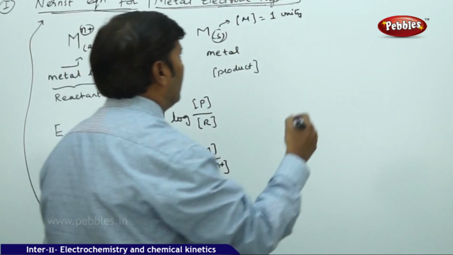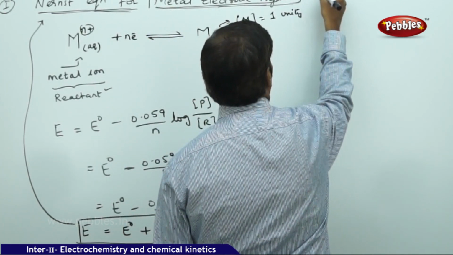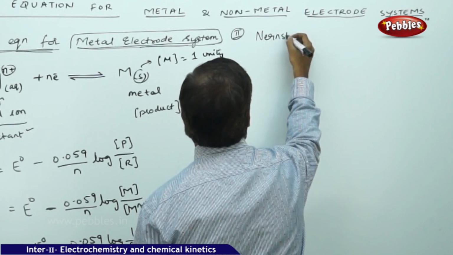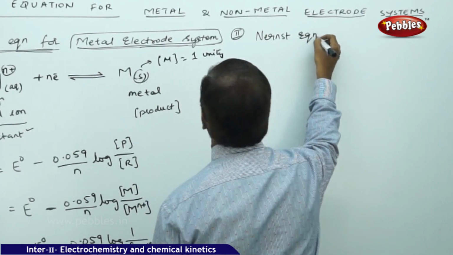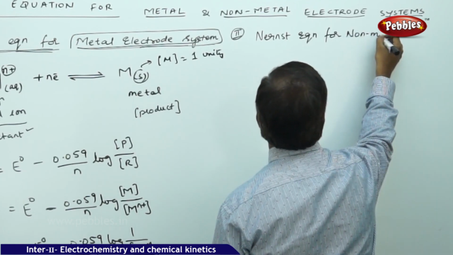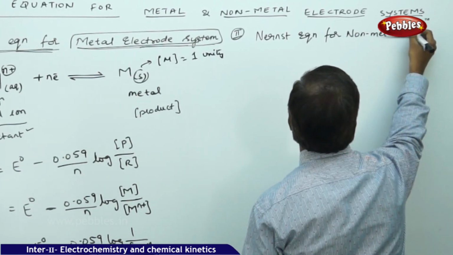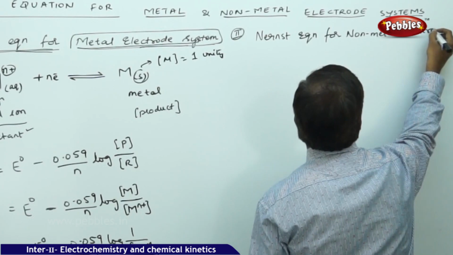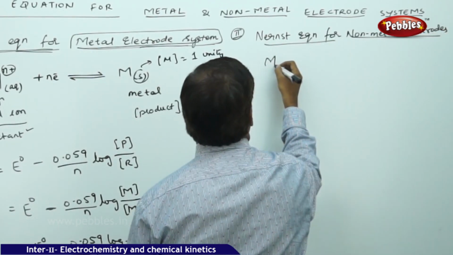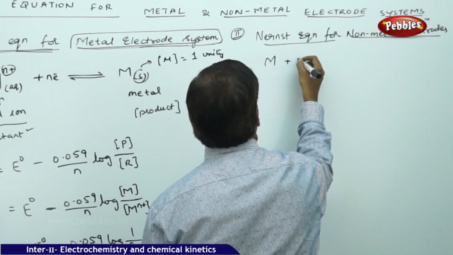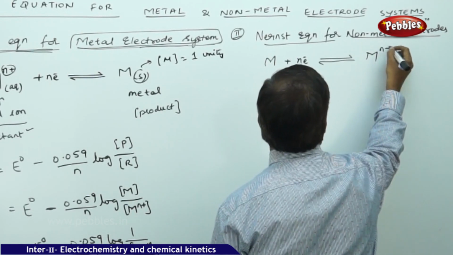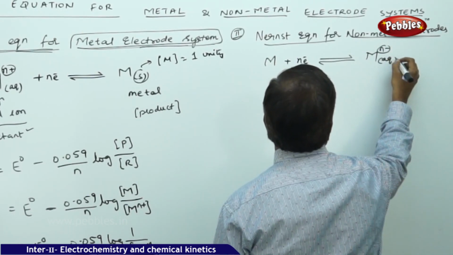Similarly, let us go to the second one, that is the Nernst equation for non-metal electrodes. If you are going for non-metal electrodes, again let M be a non-metal, gaining n number of electrons, it becomes M n minus in the aqueous state.